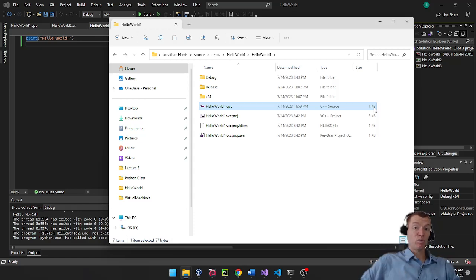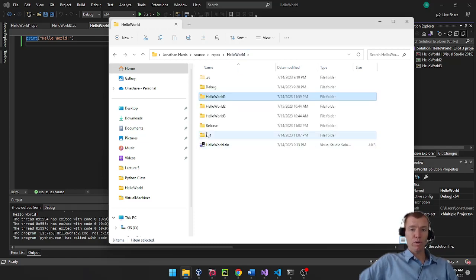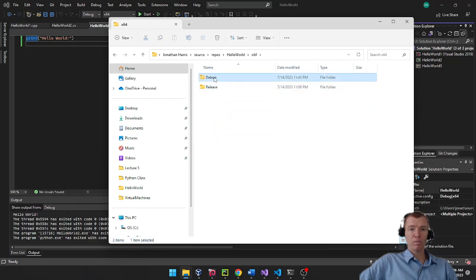That is because it's rounding it. It really is way less than 1 kilobyte, but the bare minimum of a source code file is going to be 1 kilobyte. If you go look at the executable though, where I'm actually running the code, we'll look at the debug build, it's 65 kilobytes, which means it's no longer the default size of 1. It's got real instruction sets in there.